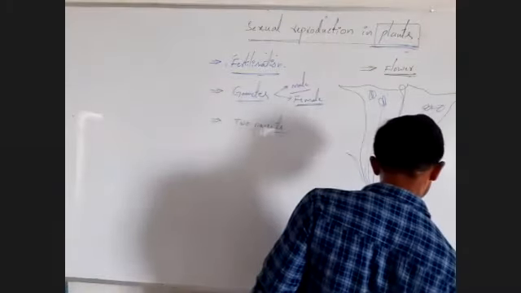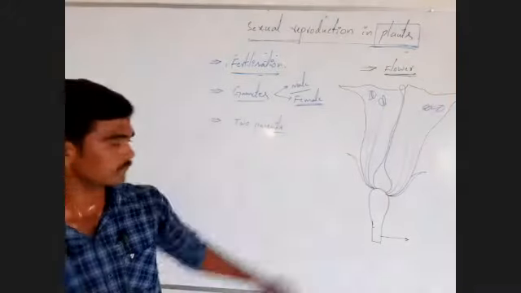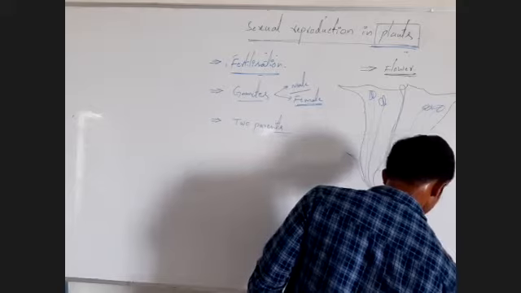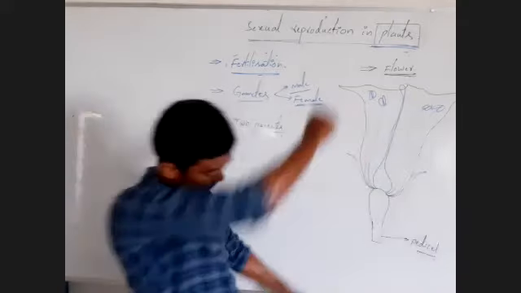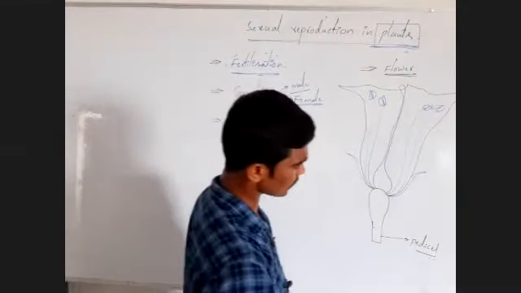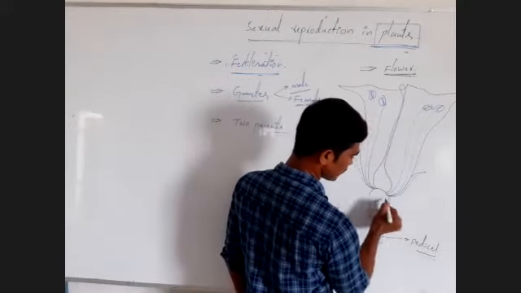What is the stalk of the flower called? It's called the pedicel. You know very well that this is the stalk of the flower. When we observe the tip of the stalk of the flower, it is swollen.